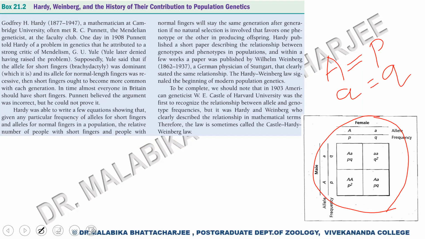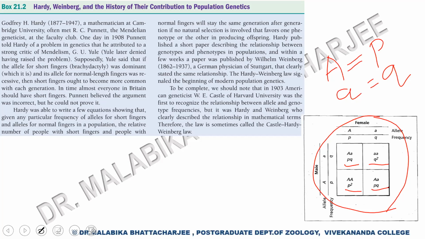So we have a capital A, small a heterozygote, PQ. We have a small a homozygote, that is Q square. Again, we have a capital A homozygote, that is P square. And a small a, capital A heterozygote, that is PQ.